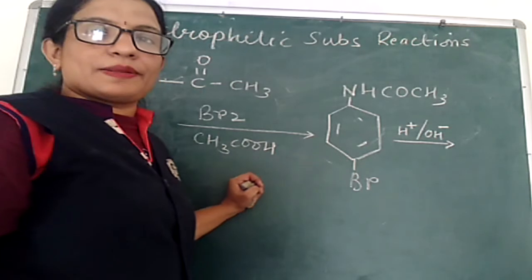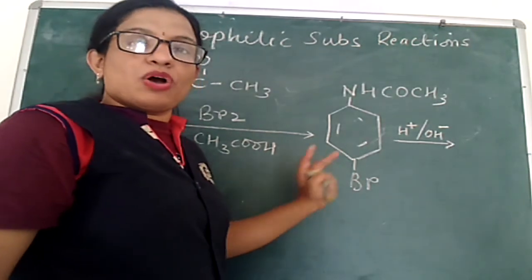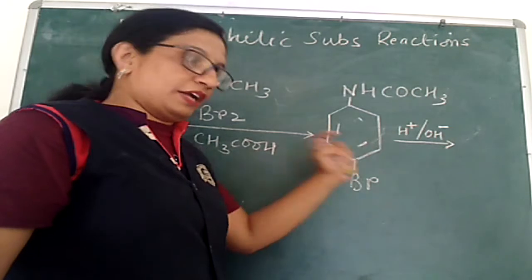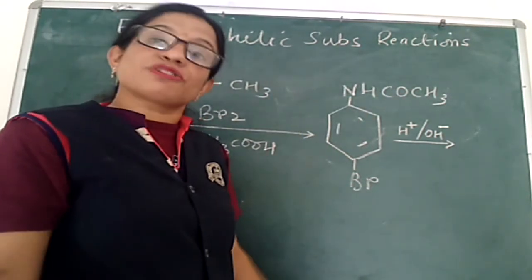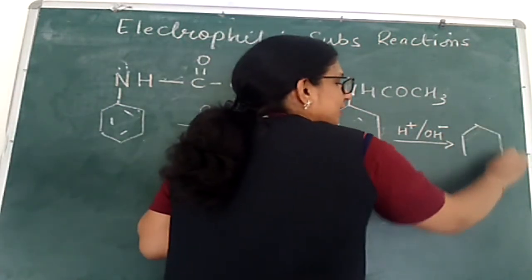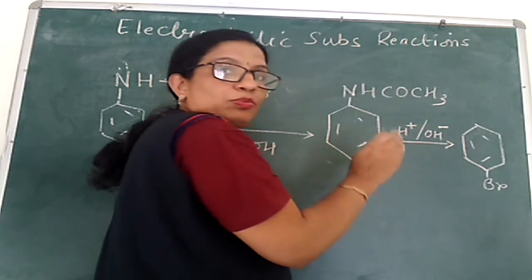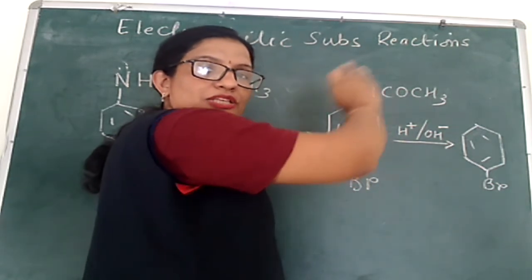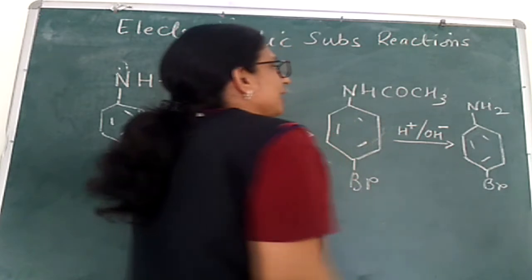Once the bromination has taken place at one position, if we carry out its hydrolysis, this NHCOCH3 group will be hydrolyzed back to the NH2 group, and we will get the product where bromination has already taken place at one position. The NHCOCH3 group will be hydrolyzed into NH2.